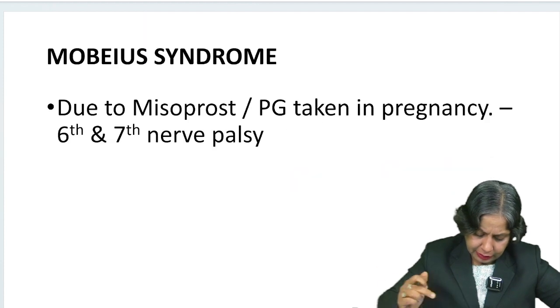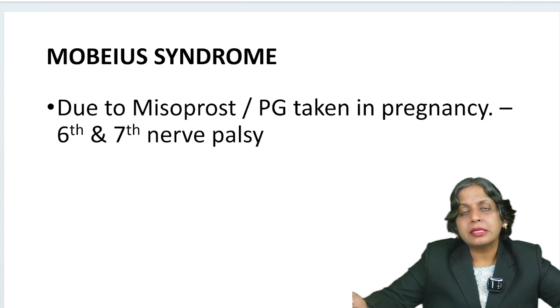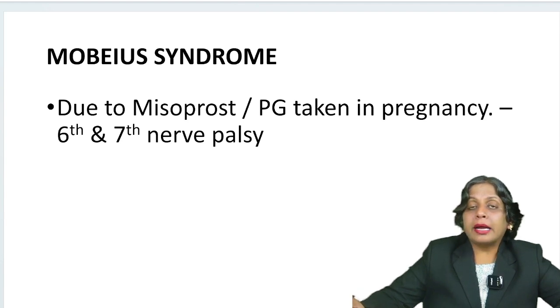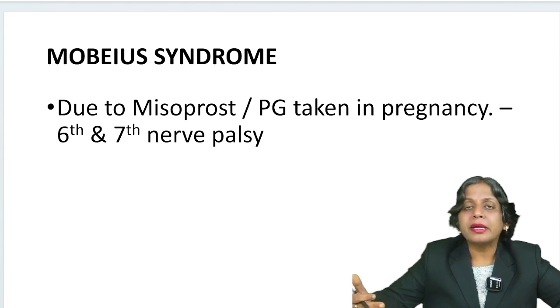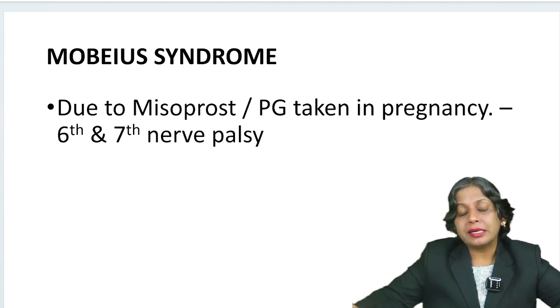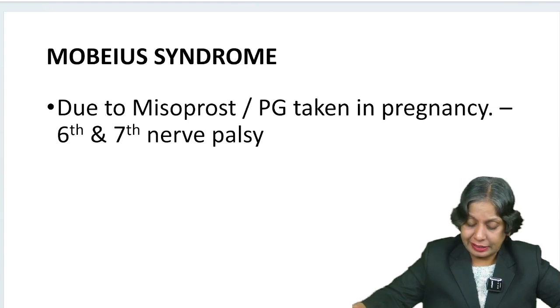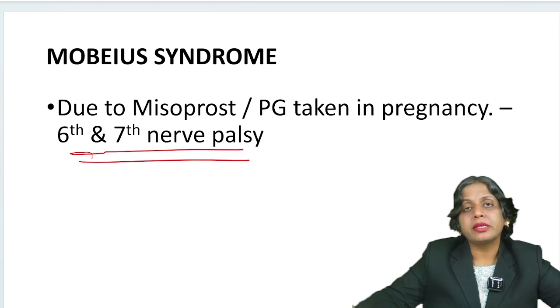Now let's see what Mobius syndrome is. Let's say the patient has taken misoprostol, and the myometrial contraction happens, but the fetus didn't expel and the pregnancy continued. In that case, the fetus born to the mother who has taken misoprostol will have Mobius syndrome, which is basically 6th and 7th nerve palsy.